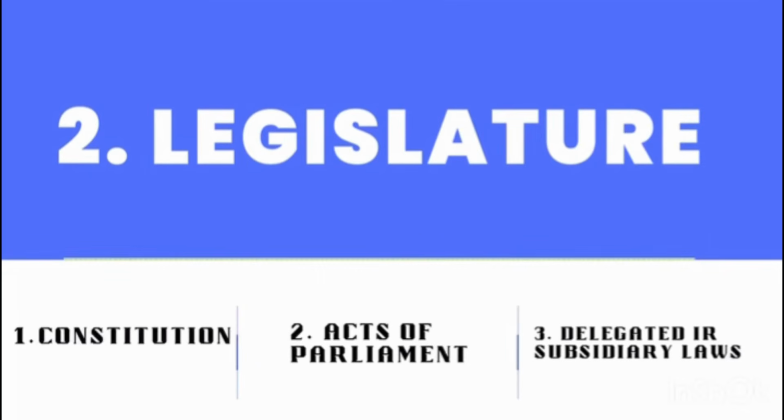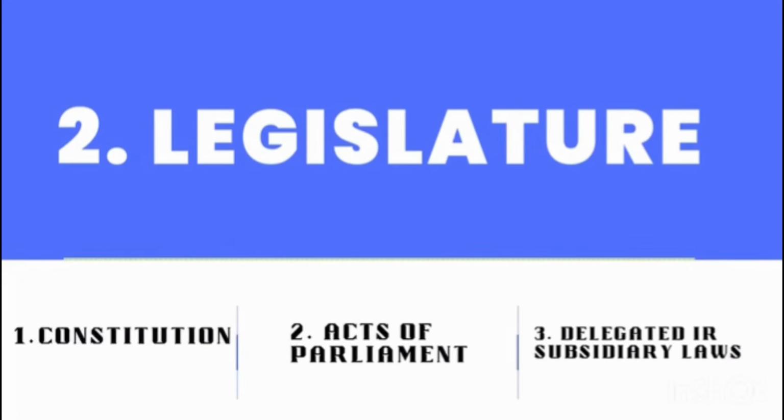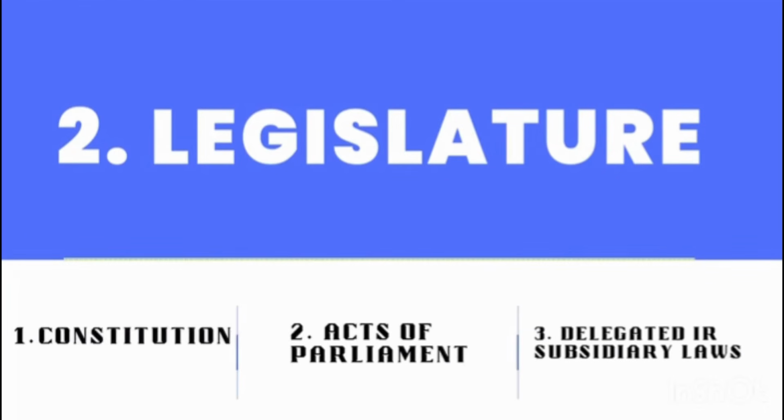So how do they make the laws? The acts of parliament. So this starts by reading a bill in parliament, or in the National Assembly, we may call it. The bill passes through 3 stages of reading before it is sent to the president for either assent or veto. Veto, V-E-T-O. So if the president assents to the bill, then that bill is gazetted and becomes the law.